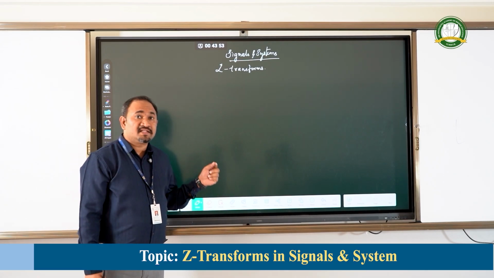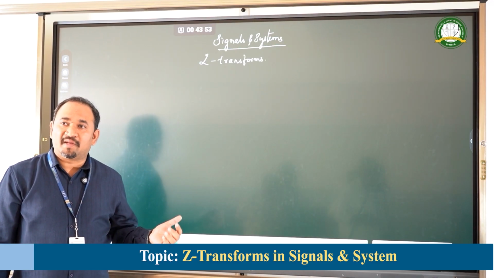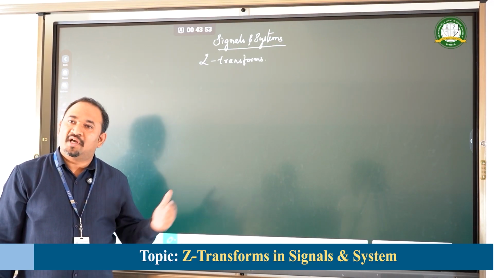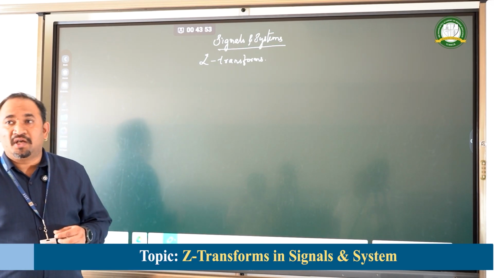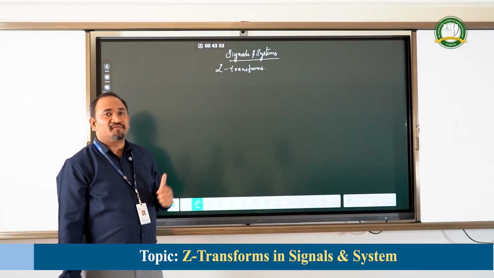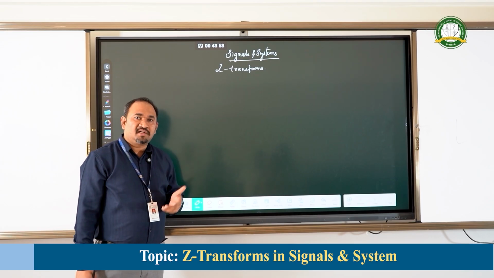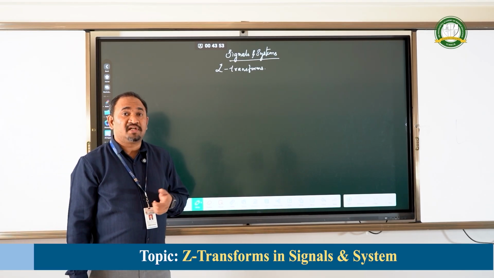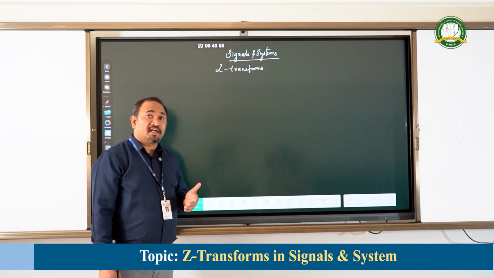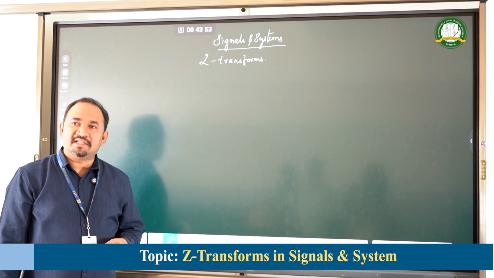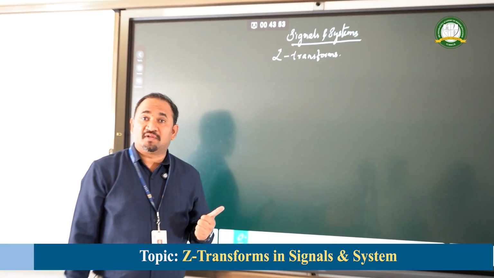Now if a signal is absolutely integrable for a continuous signal, then for such signals we can apply continuous time Fourier transformation, where the output will be convergent in nature. And if the discrete signal is absolutely summable, then for such signals also the output will be converging. Now there are certain signals where the output is divergent in nature, for example certain constants, certain periodic signals and exponentially growing signals. For all these signals, the output will be divergent in nature. For such signals, Z transformation will be applied.